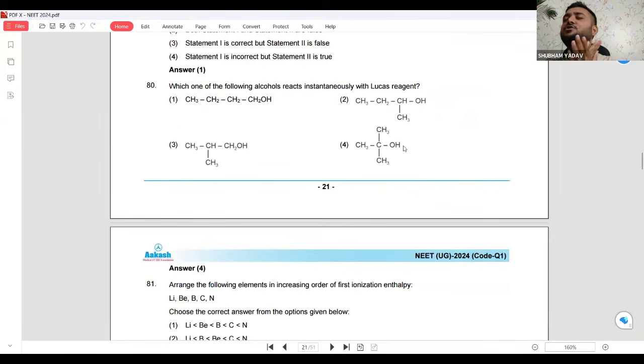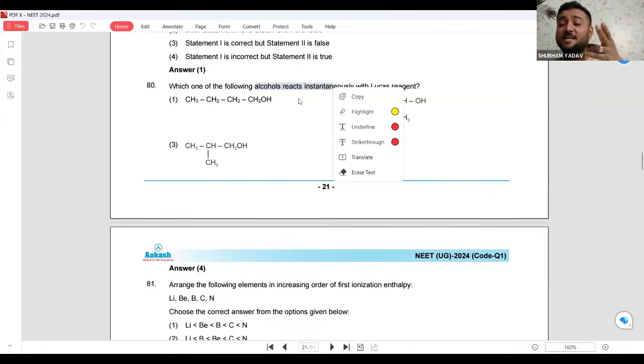Lucas test is not applicable to 1 degree carbon. So in this, option 1 is 1 degree carbon, but it has asked which alcohols react instantaneously, which will react very fast. So 1 degree does not react at all.